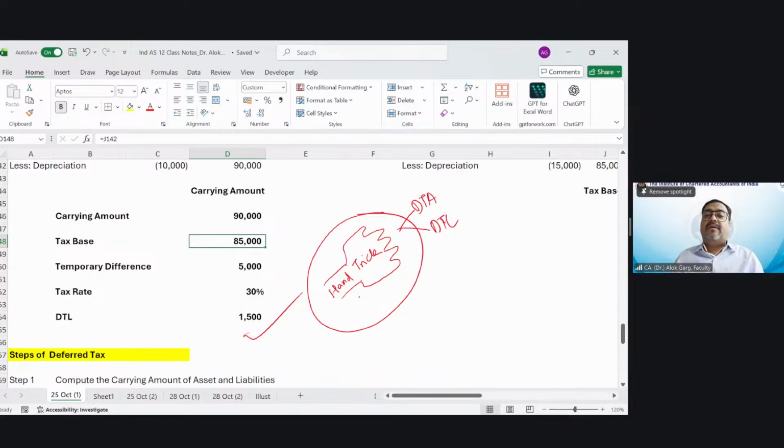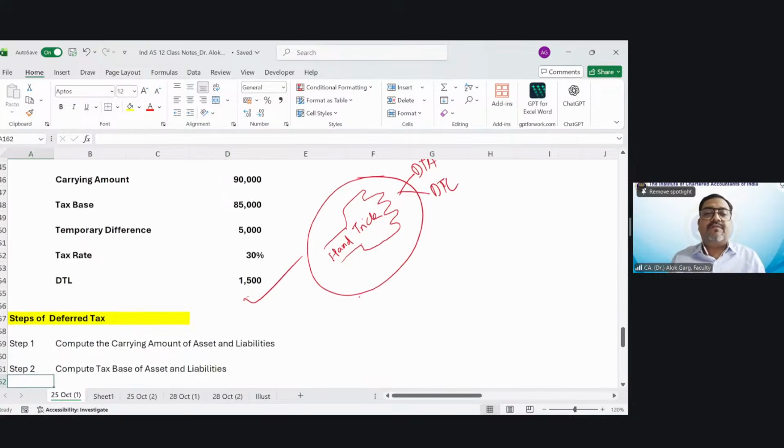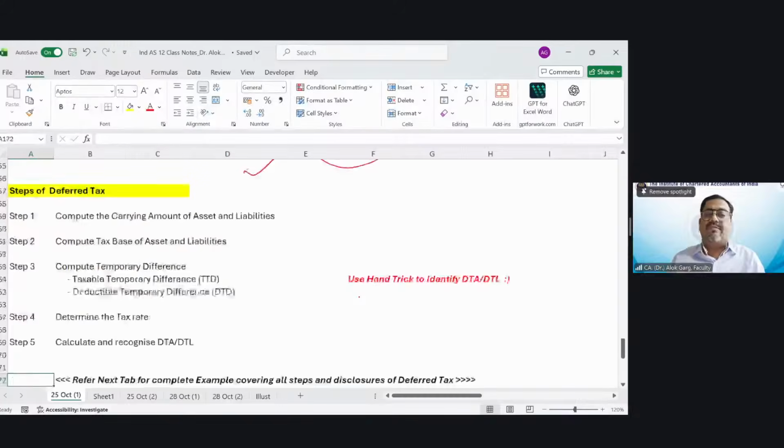Right. Let's go to the steps of deferred tax. So I hope this hand trick is clear to all of you. Is that clear? Not clear? Please tell me.